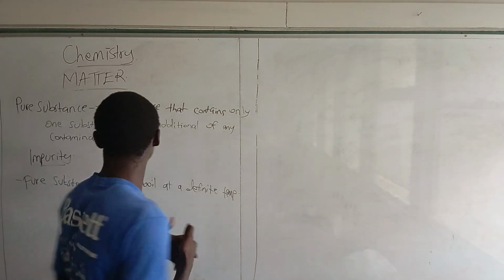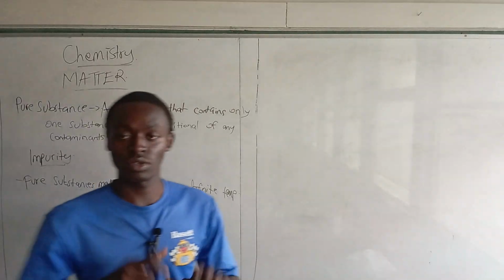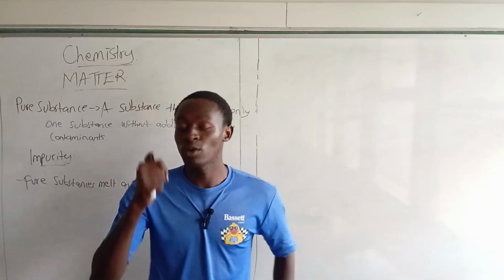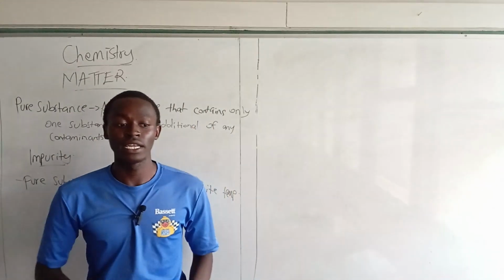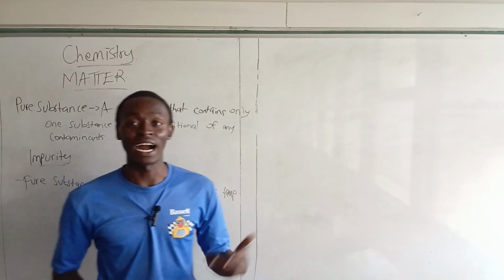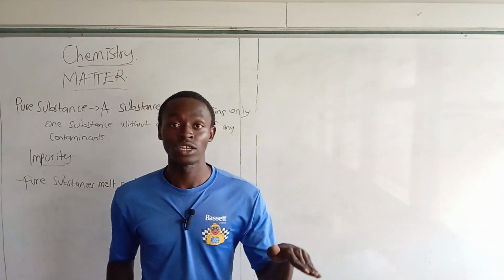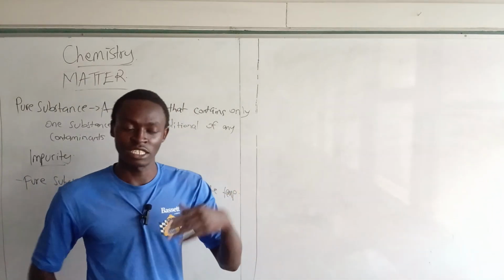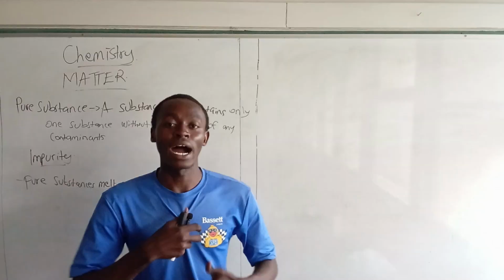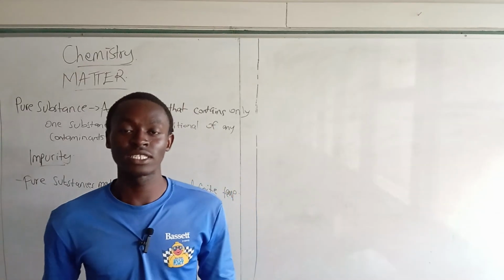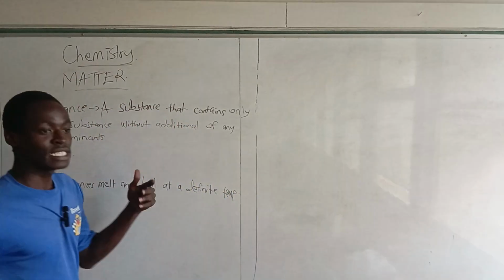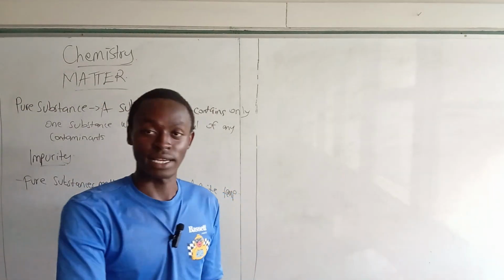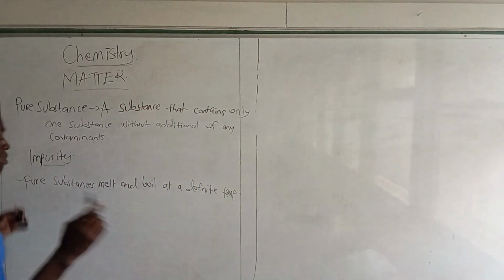But impure substances can also help, especially in areas that do experience snow. In order to melt the ice, you will find them adding salt to the ice. Why? Because the salt acts as an impurity, and the salt will make the ice melt at a temperature lower than 0 degrees Celsius. So the ice will melt faster and much earlier, before the 0 degrees Celsius falls. That is why in areas that experience snow, they add salt to ice so that it lowers the melting point.